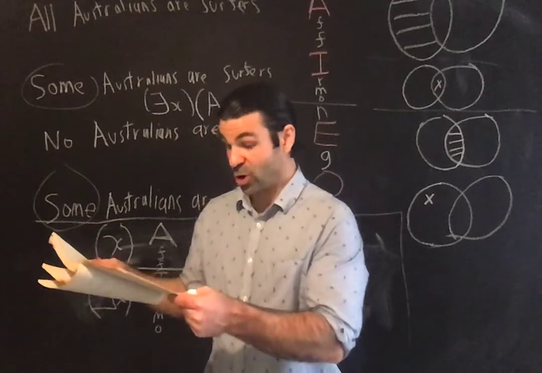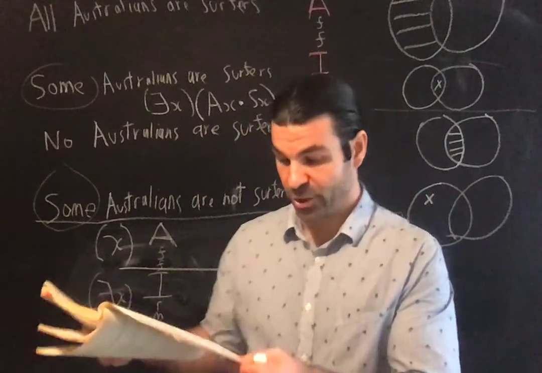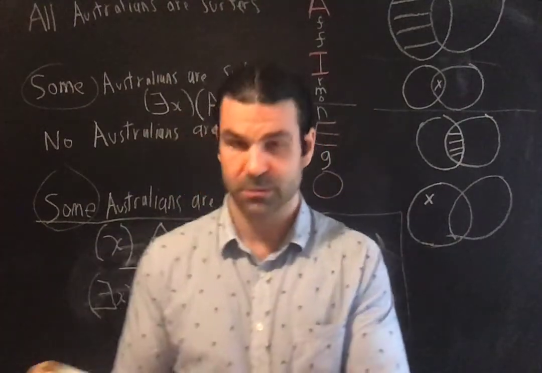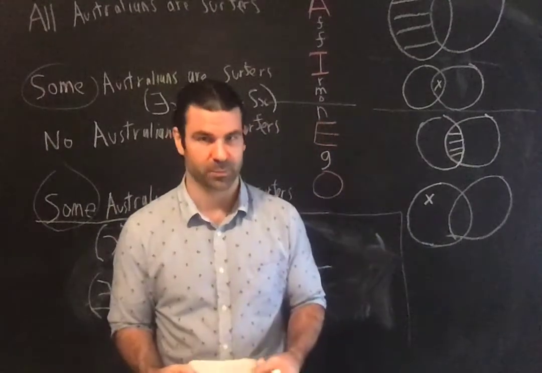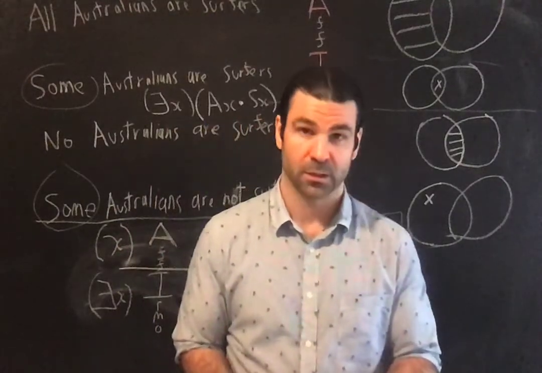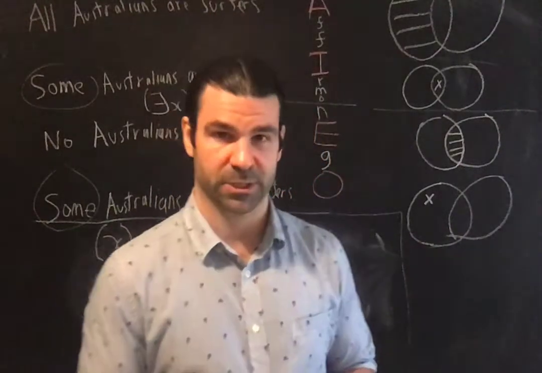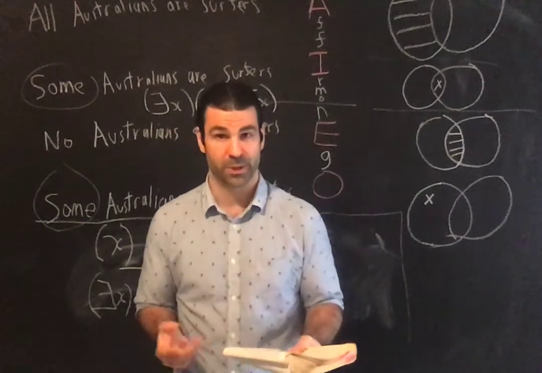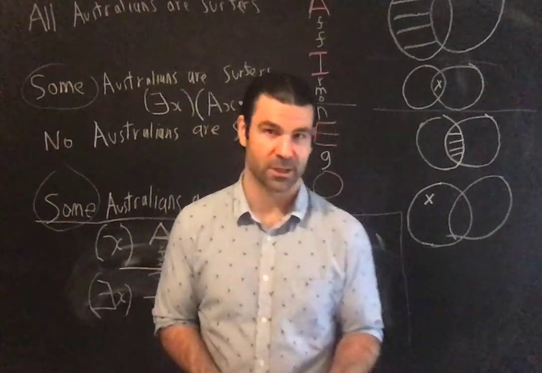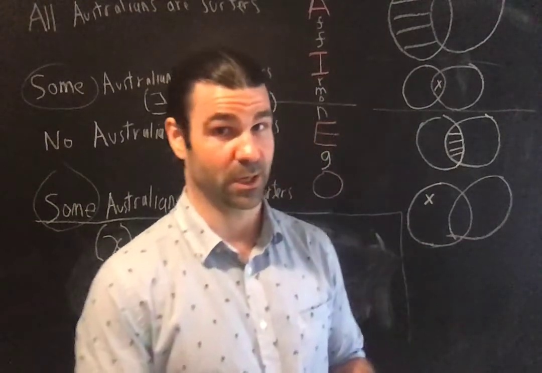Let's just do nobody, okay, this is E. Nobody understands modern art. What's my subject? People. Subject class is people. Predicate class, things that understand modern art.